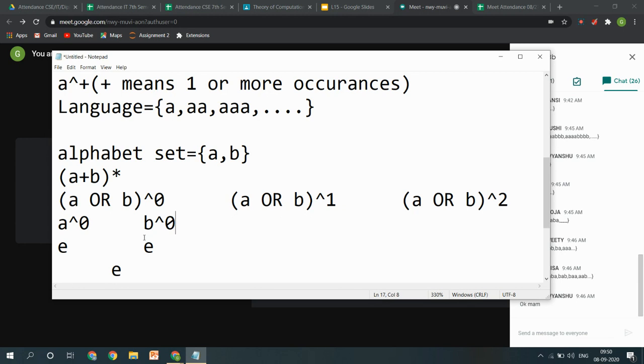And if I move on to the second part, it is saying A or B raised to the power 1: A raised to the power 1 or B raised to the power 1.